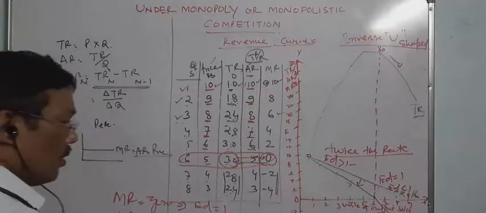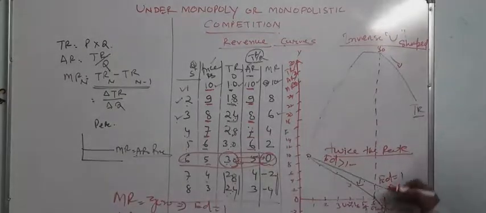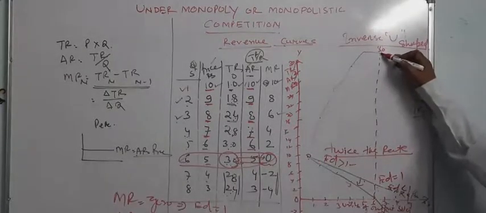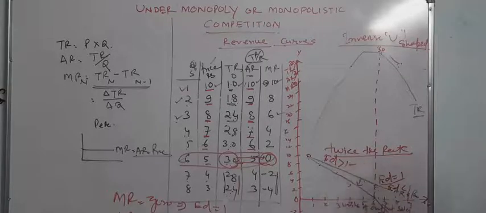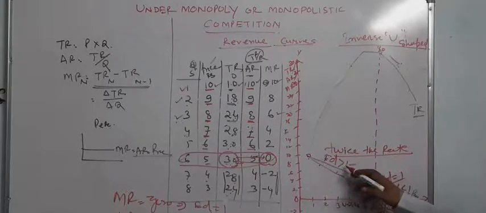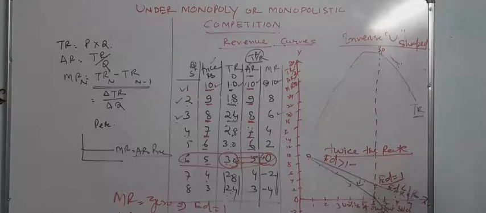Be clear. Here is the point: MR is 0, TR is maximum. This is the half of the curve, the center, where elasticity of demand equals 1. Before this MR is positive and elasticity of demand is greater than 1. After that MR is negative and elasticity of demand is less than 1.